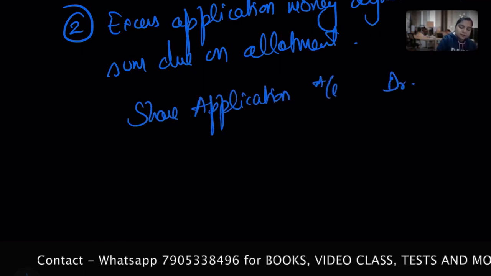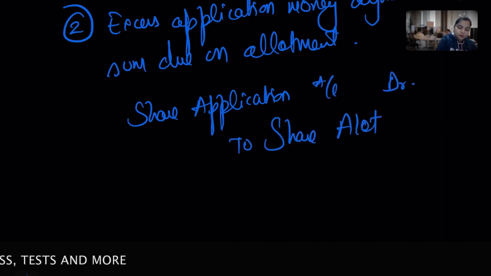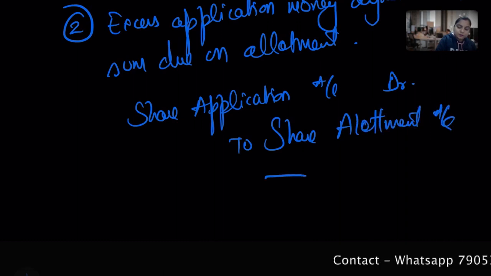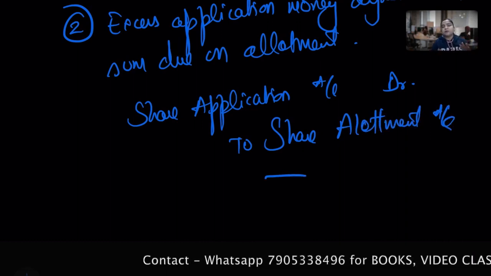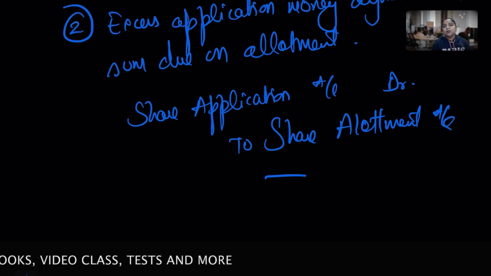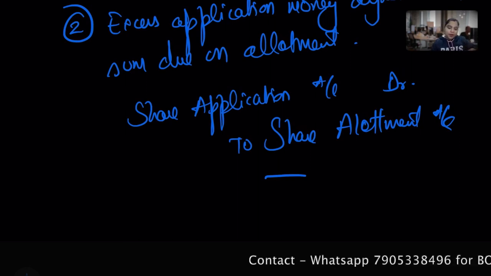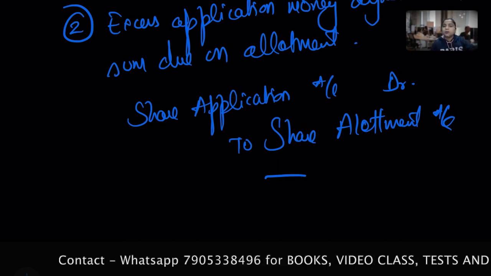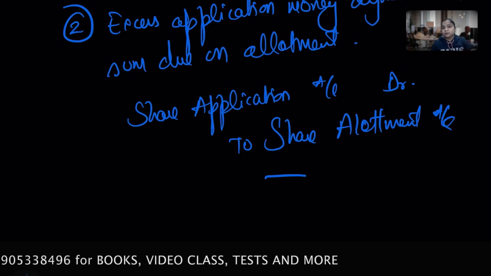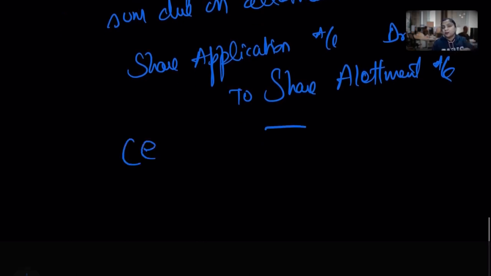Simple entry: share application account debit to share allotment account. I hope you people are satisfied with this journal entry, and my humble request, stop memorizing. If you ever did in your past, leave it in the past, but from now you have to understand. Kindly tell me what you think, what will the amount be here? The excess amount of the application which you can adjust towards the allotment, only that much amount.